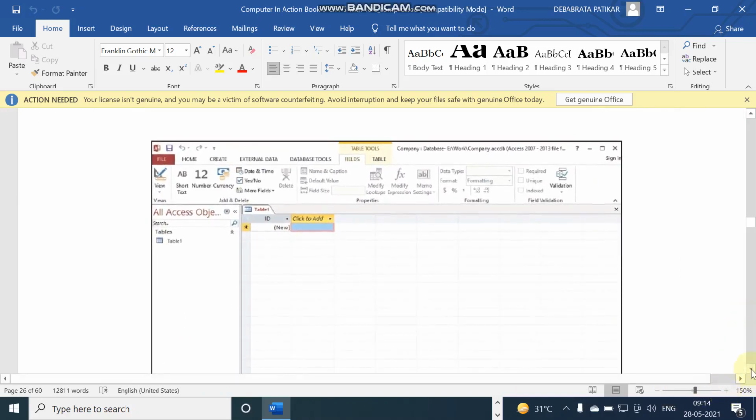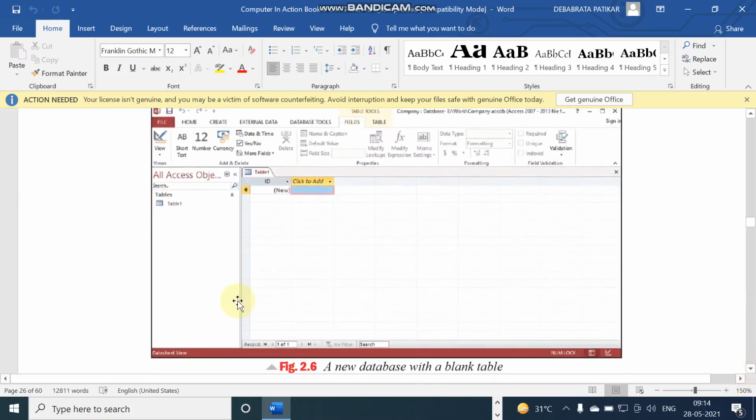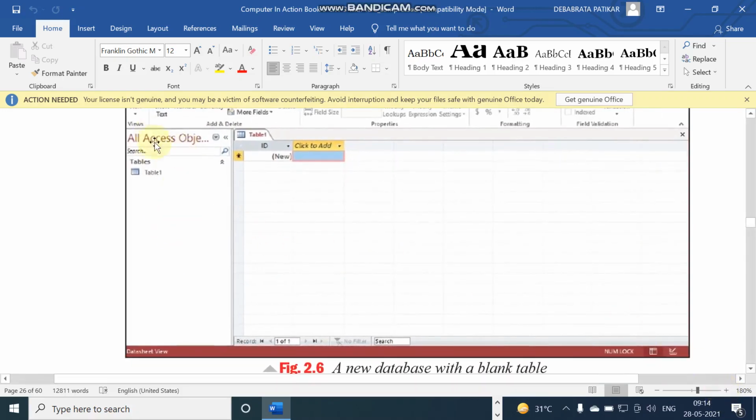And now students, if you see inside MS Access, you can see this window of MS Access. At the left hand side you can see in red color it is written All Access Objects. This part of MS Access is called the navigation pane. The navigation pane is an important part of the MS Access window where all the objects like tables, forms, queries, reports are shown. At the right hand side, the big area is called the working area. Here you can open and see an entire table or report or form or query.